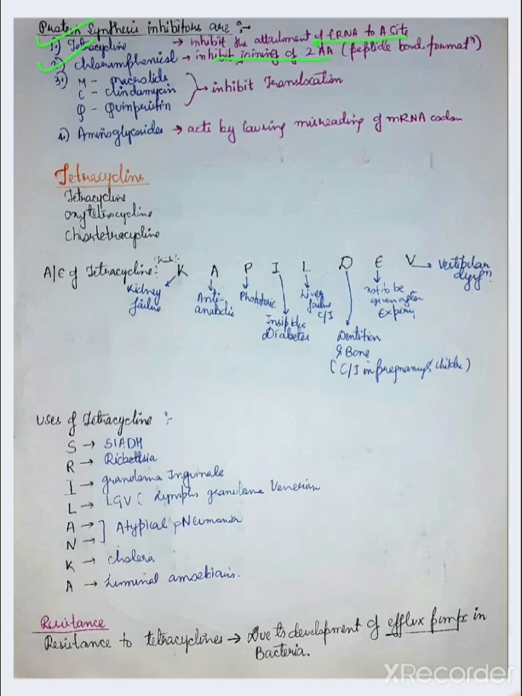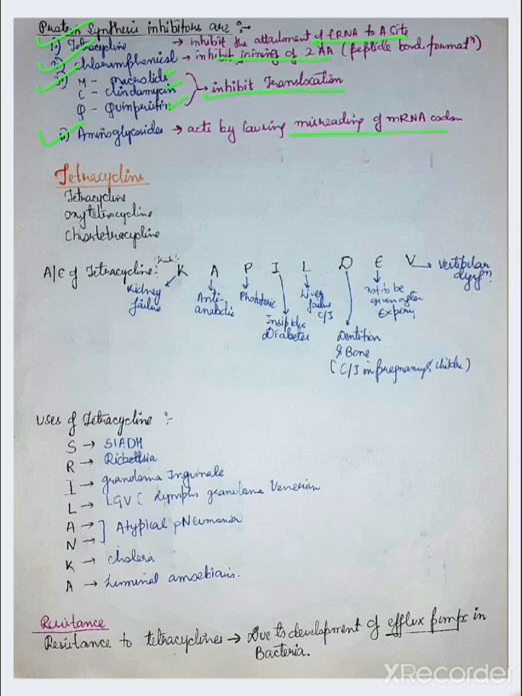And the rest are macrolides, clindamycin, and quinupristin. They inhibit the translocation. Fourth is aminoglycosides, which act by causing misreading of mRNA codon. So, aminoglycosides act by causing misreading of mRNA codon.